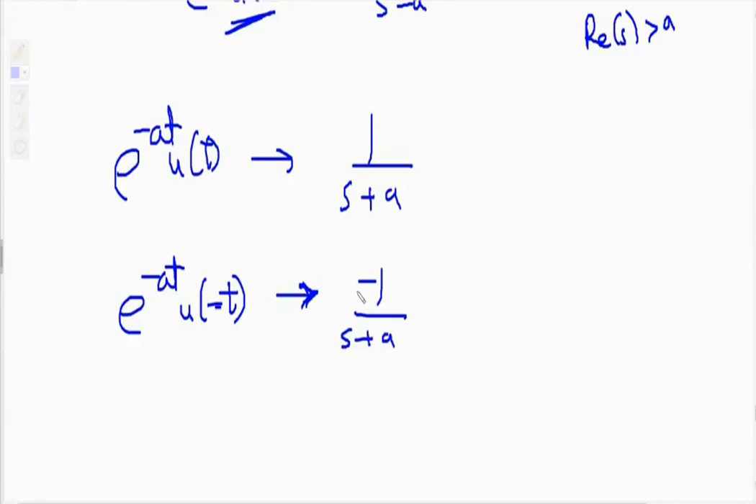Okay. The ROC of the first is for u of t, because of u of t, s plus a greater than 0. That means s greater than minus a, real of s greater than minus a. Second, for the second signal what will be the ROC? s plus a less than 0 because of u of minus t, and here s is less than minus a. Okay, so very simple to remember these two formulas. E raised to minus at u of t is 1/s plus a. E raised to minus at u of minus t is minus 1/s plus a.